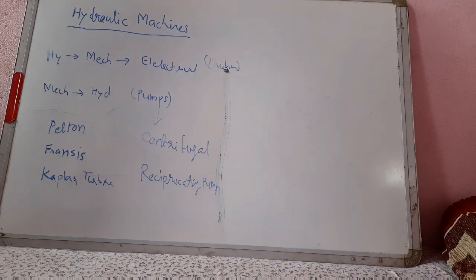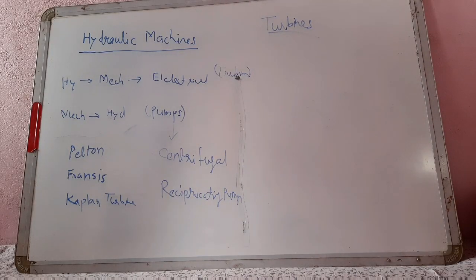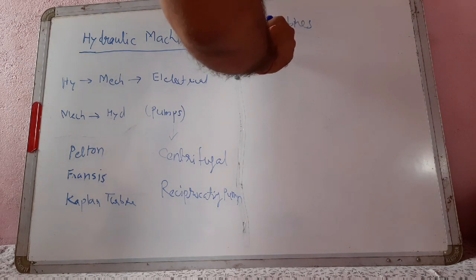Turbines are defined as hydraulic machines which convert hydraulic energy into mechanical energy.